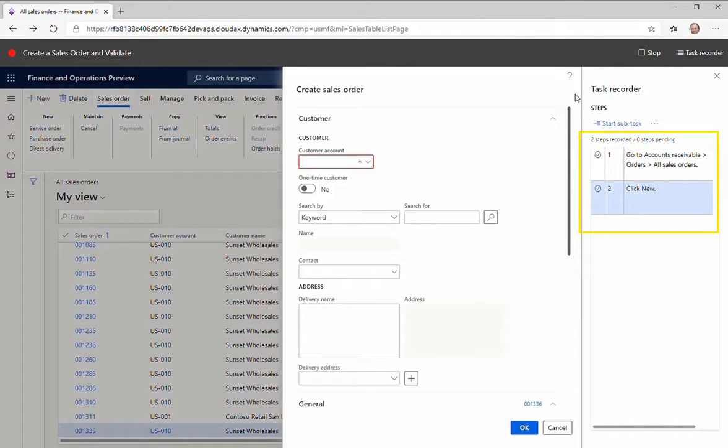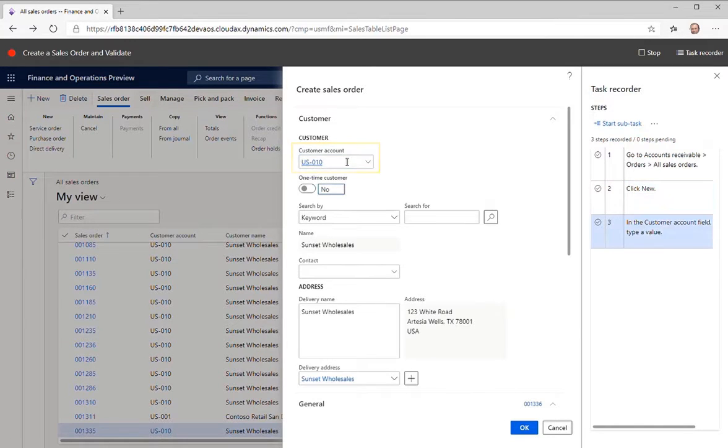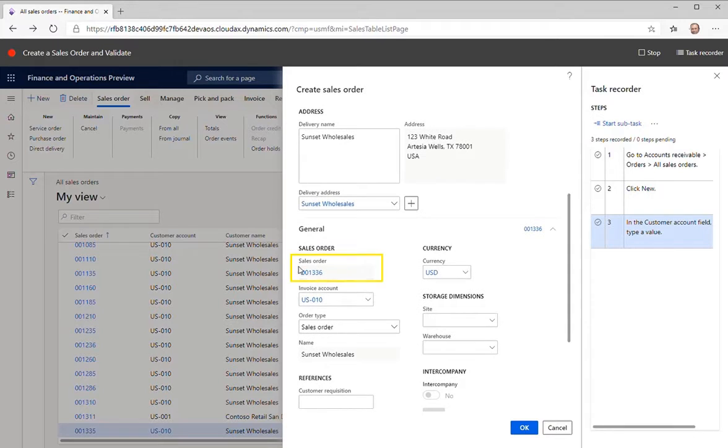Notice that the recorded steps are displayed on the Task Recorder pane on the right. Enter a customer account, then scroll down and right-click on the Sales Order ID field and select Task Recorder. On the shortcut menu, select Copy. This will create a variable to use in future steps and will allow you to chain test cases together.